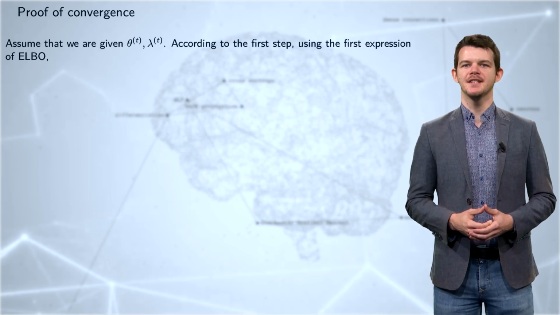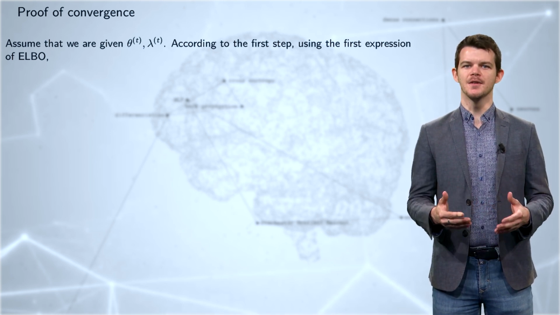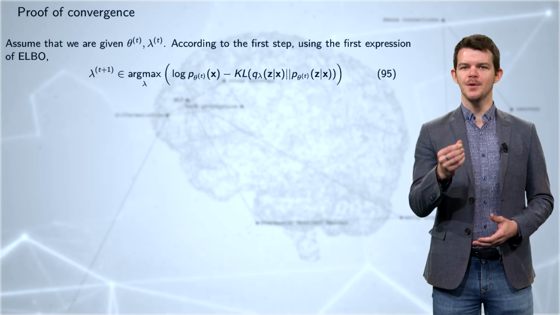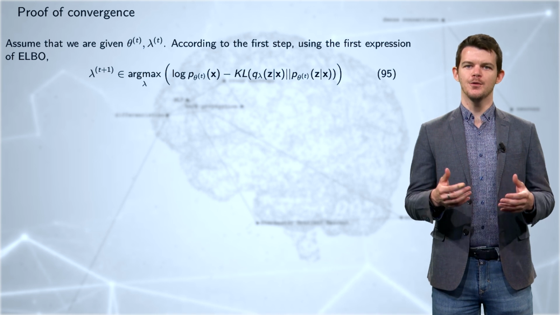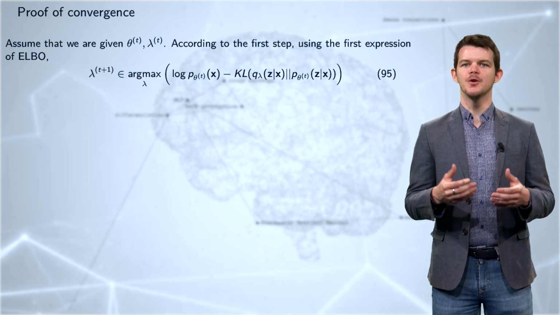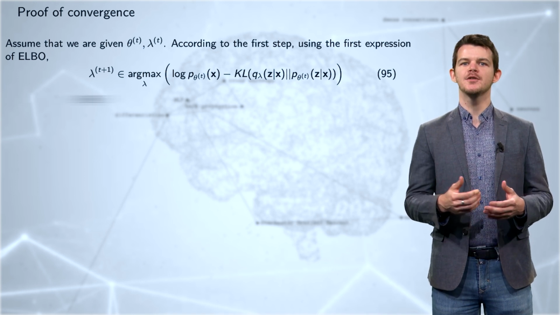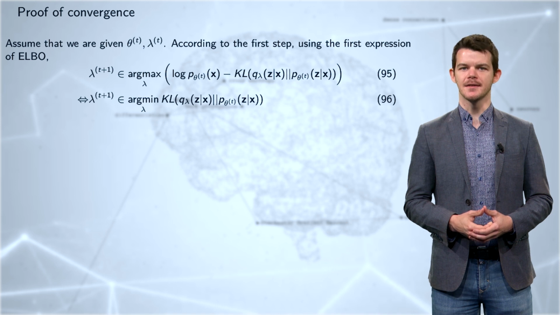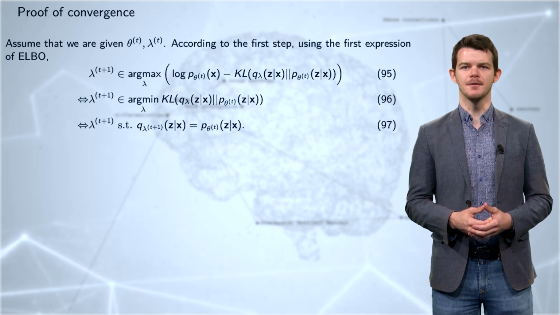Assume that we are given theta t and lambda t, which are the results of t iterations of the previous algorithm. Then, according to the first step of the previous algorithm, 95 holds. Since the first term does not depend on lambda, we can remove it from the maximization, and changing the sign before KL leads to the minimization problem in 96. Here, we need to use an additional property of the KL divergence, stating that it is minimal and null when the two densities are the same. This leads to equation 97.